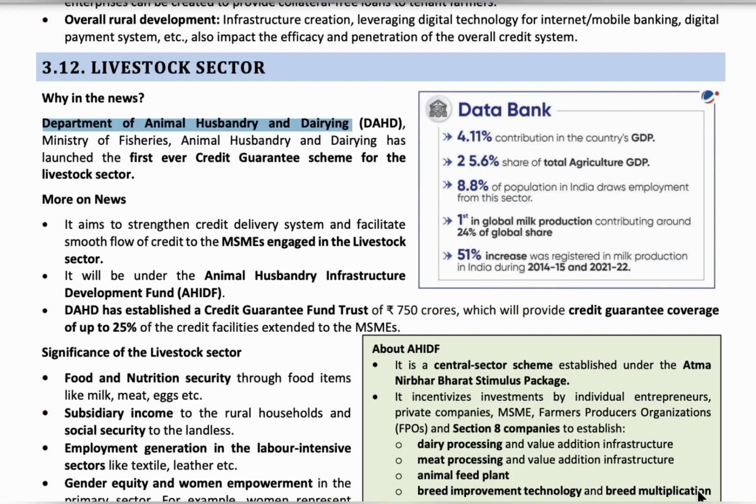Now let's know about this credit guarantee scheme. Generally, to avail any loans, a guarantee is needed. For the livestock sector, the national banks will provide guarantee to avail the loans under the credit guarantee scheme. So for the first time, the credit guarantee scheme for the livestock sector was launched.